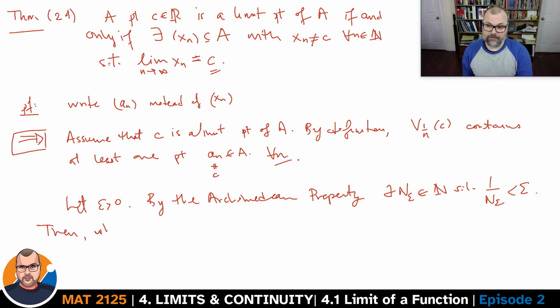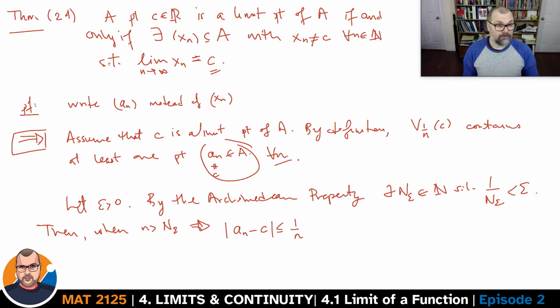Then whenever n is greater than this n_epsilon, which is guaranteed by the Archimedean property, the distance between a_n and c is going to be smaller than 1 over n. This is by choice of a_n. We are picking a point a_n which is within 1 over n of the point c. And so the distance between a_n and c is always going to be smaller than or equal to 1 over n. Well, strictly smaller, but also smaller than or equal.